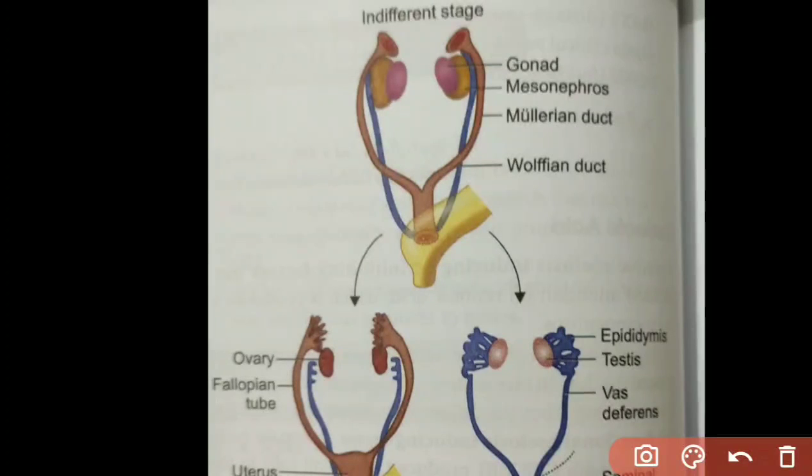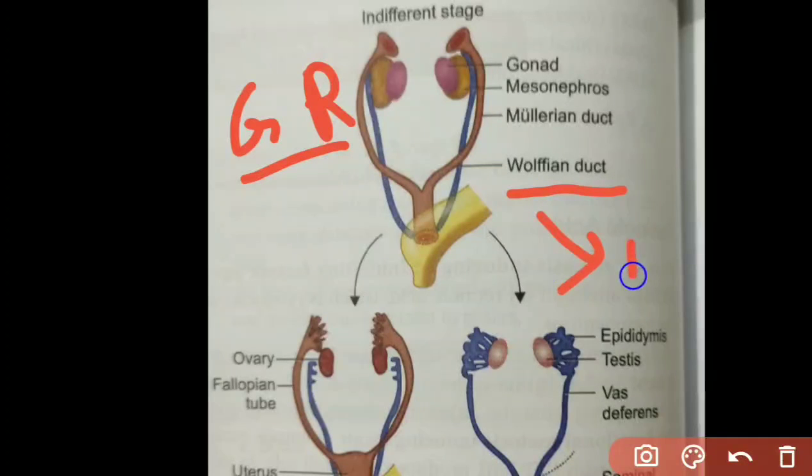genital organs are developing. Okay, so this is the ovary, this is the gonad which develops from genital ridge. Then you can see this is the Wolffian duct, which is blue in color, and this brown duct is the Mullerian duct. Wolffian duct is important only in males, and the Mullerian duct is important in females. So what happens is,